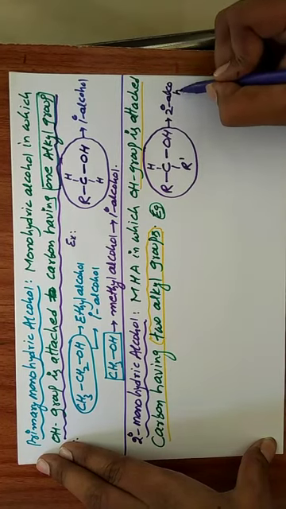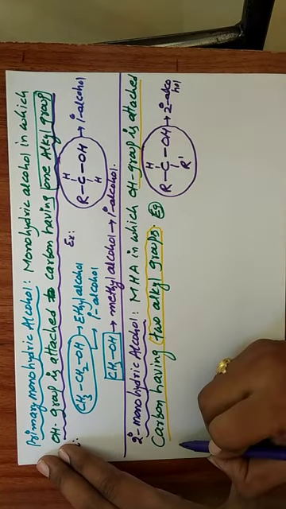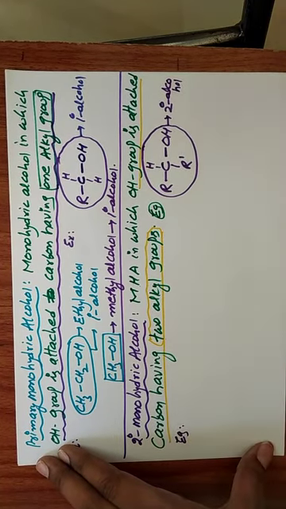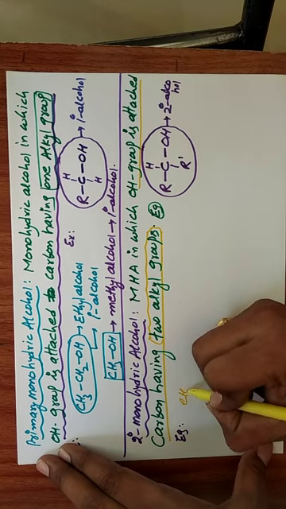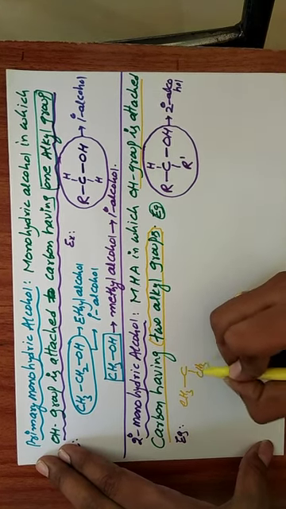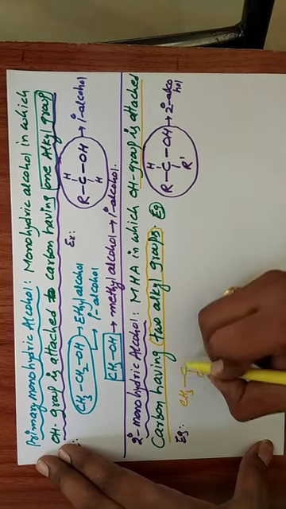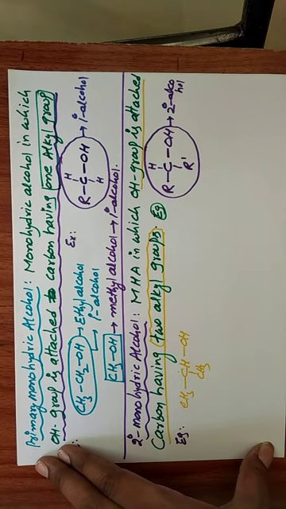See one example: instead of R, we take a methyl group, CH3 CH(OH) CH3. This is one example.